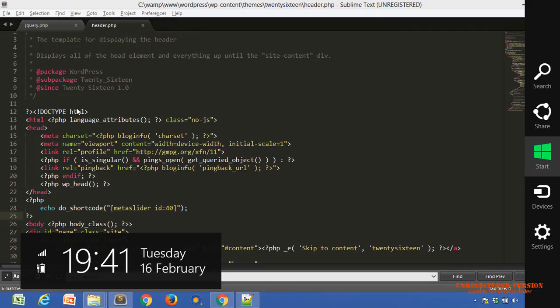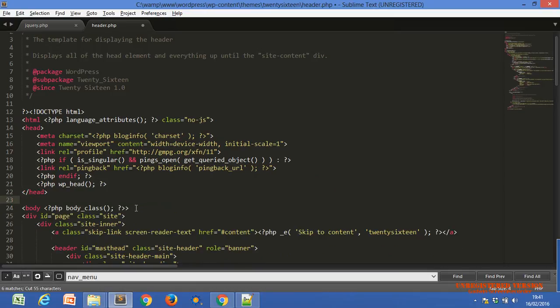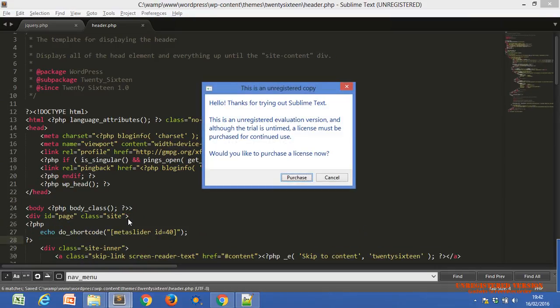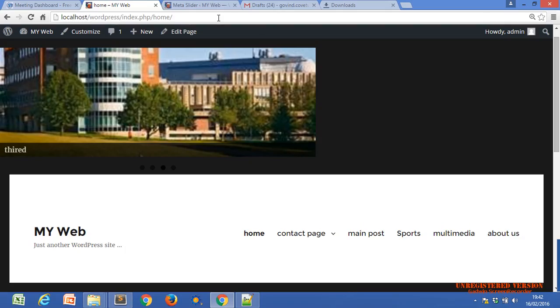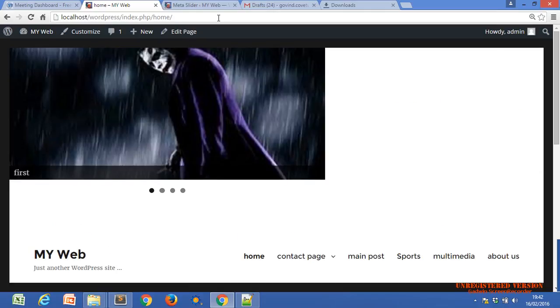We should use it within the body. Client will tell us where we want to use it, then we can use it according to the client.